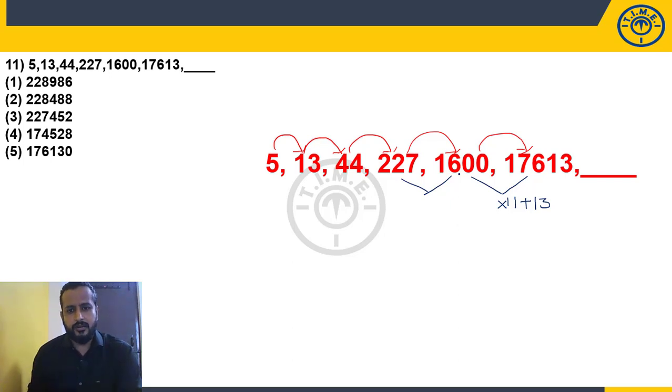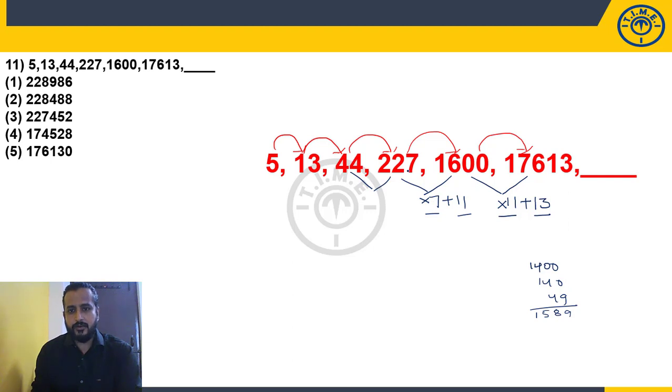So maximum I can do 7 times. 200 times 7 is 1400, 27 times 7 is 189. So what will this be? 1589. But what is the number given here? 1600. So how much is it more than that? By 11. Look at this: into 7 plus 11.